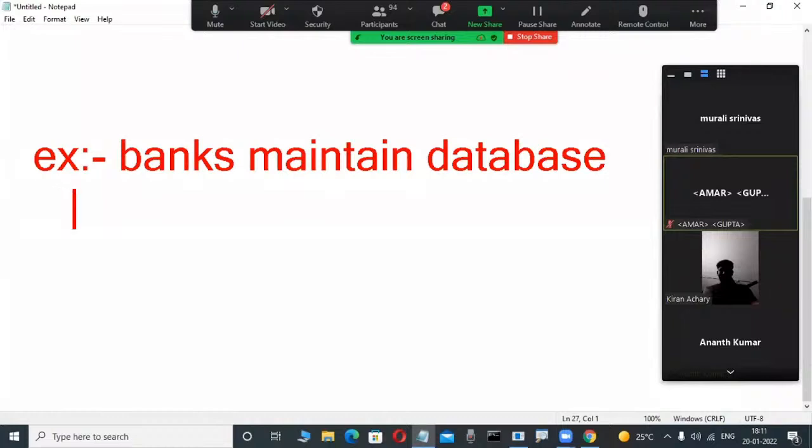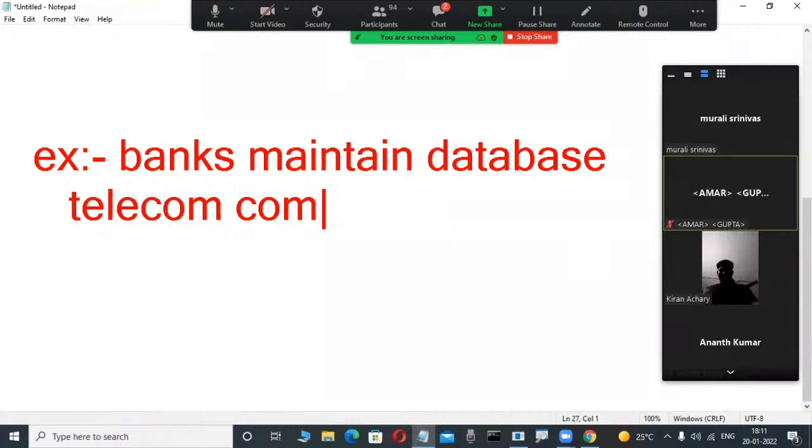Suppose telecom companies; so many examples are there, and I'm telling just a few for easy understanding. Telecom companies maintain databases. Suppose you make a call to your friend. Those call details are stored in a database.